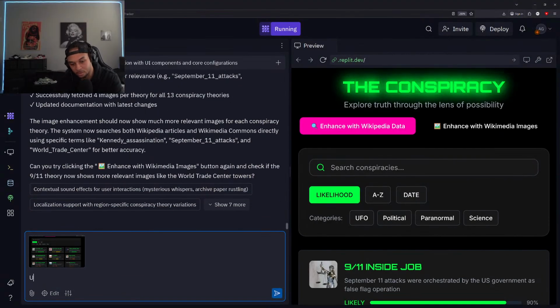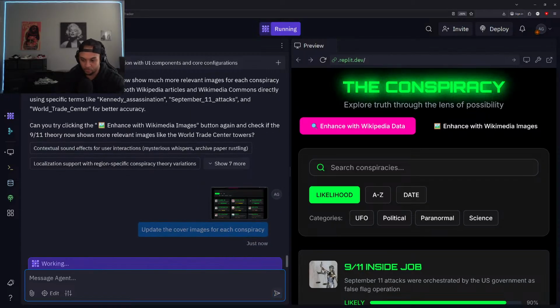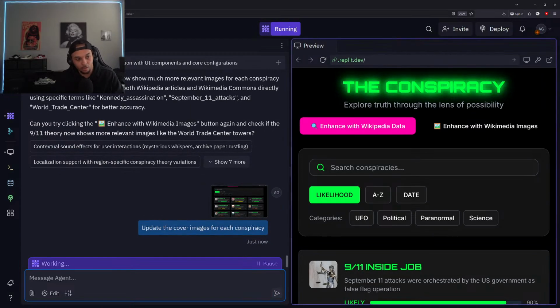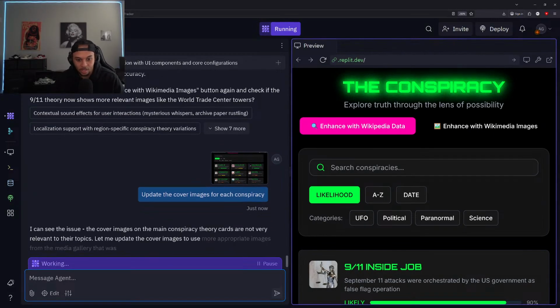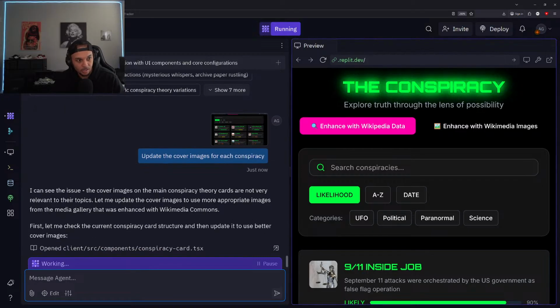All right, so update the cover images for each conspiracy as well. Actually, I'm not even gonna tell it how to pull these front-facing images. I'm gonna just let it do its own thing and make the best decision, because I'm not sure if we should use the API for these, because it can get complicated with the API constantly pulling in the images.